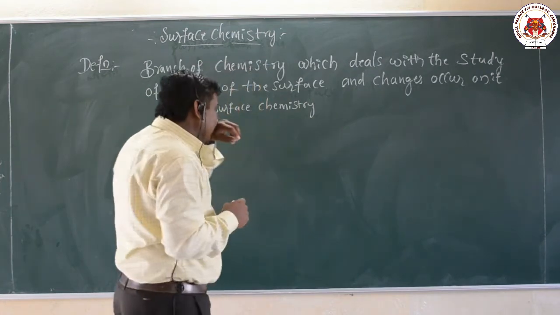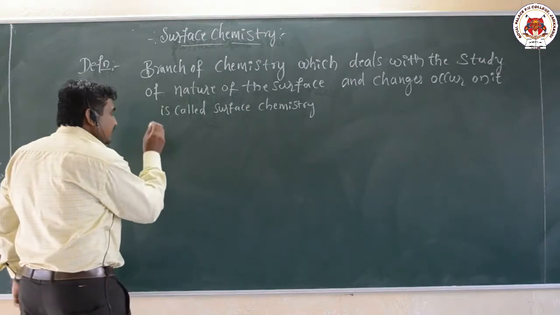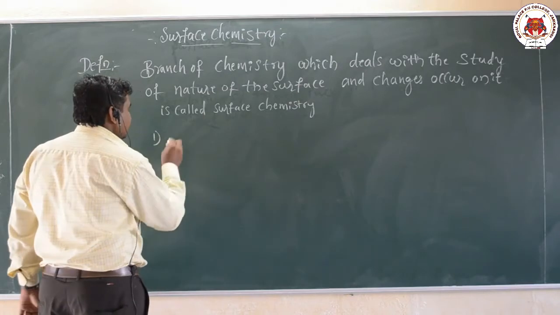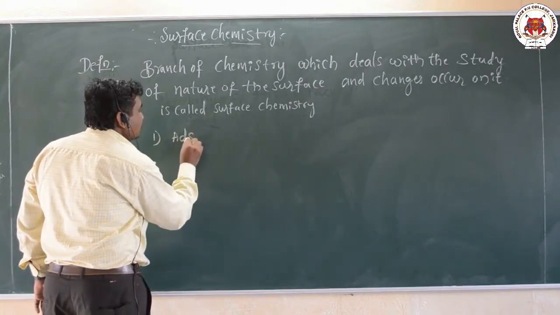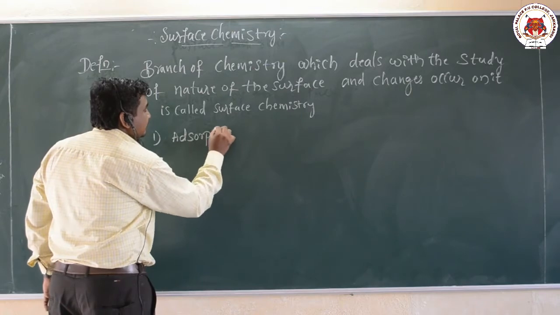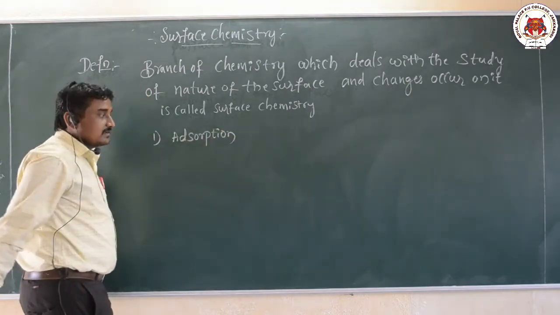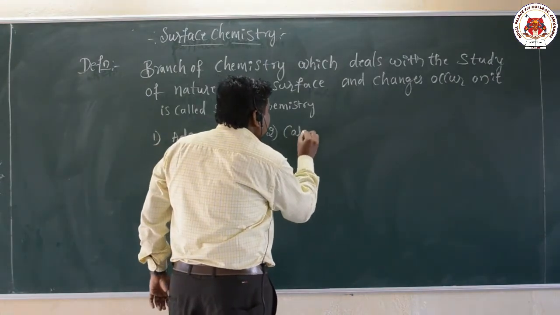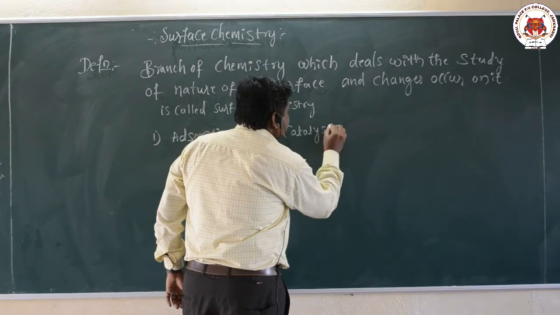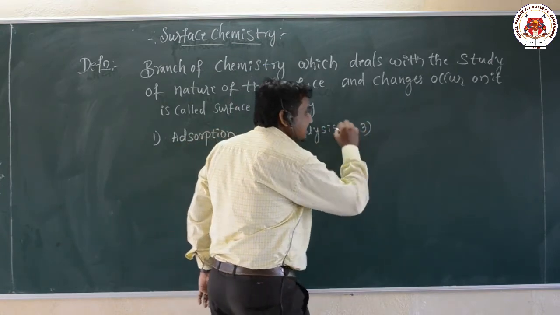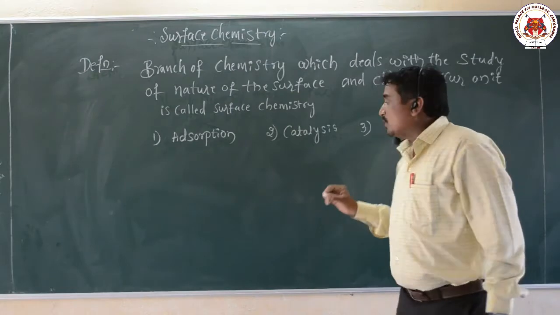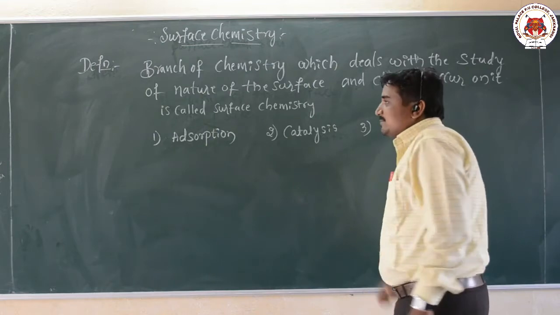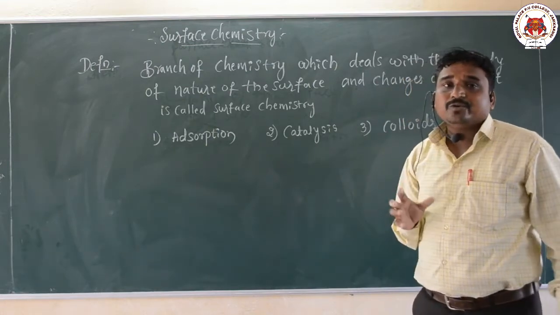What are the important concepts of surface chemistry? In this chapter we are going to focus on three: the first is adsorption, the second is catalysis, and the third is colloids. These are the three important concepts of surface chemistry in this chapter.